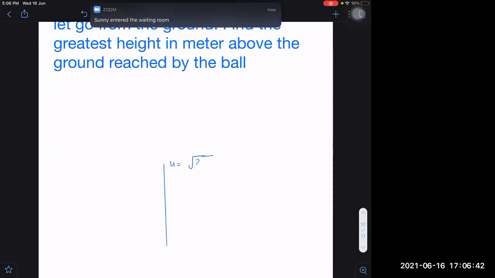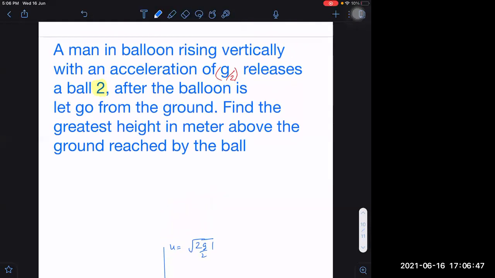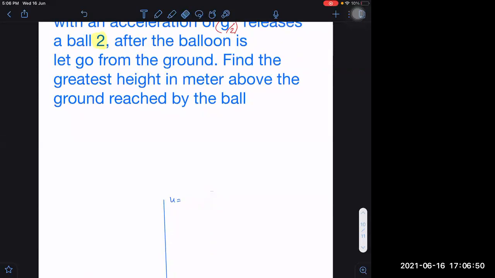I can use the formula v equal to u plus at because initial velocity is 0, so final velocity acquired will be equal to u plus at, which is 0 plus g by 2 into 2, which is g. So velocity acquired is equal to g here, and it is still rising up. Why? I told you when the body is dropped, even after dropping, it will have the same velocity as that of the place from where it is dropped.